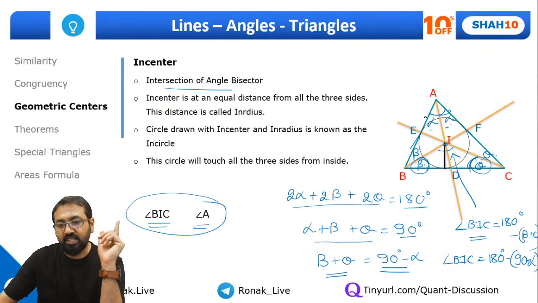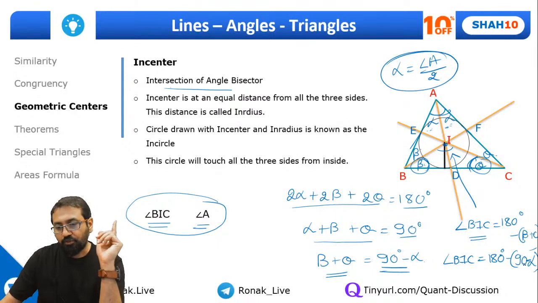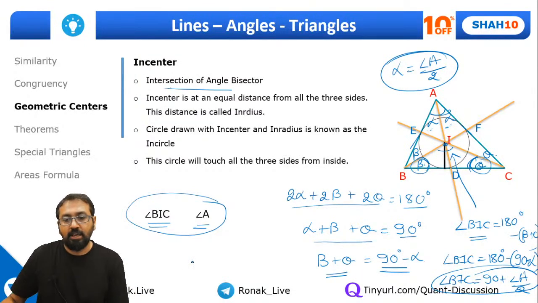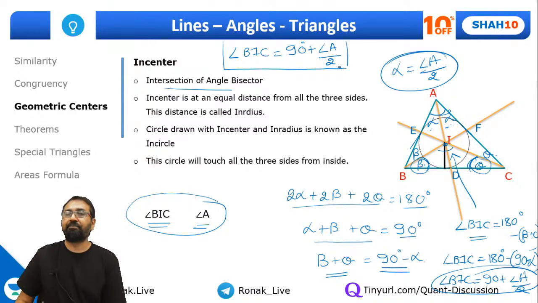And what is alpha? Can I say angle alpha is nothing but angle A by 2, right? So if I just solve this, I'll get 90 plus half of angle A. That is angle BIC. Have you all got it? Let me just write here. So angle BIC is equal to 90 degrees plus half of angle A. So this is the relationship between these angles, right?